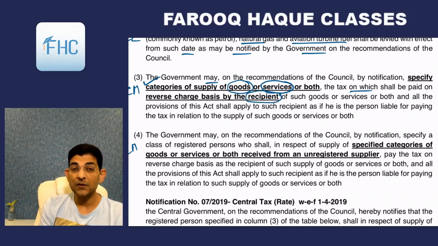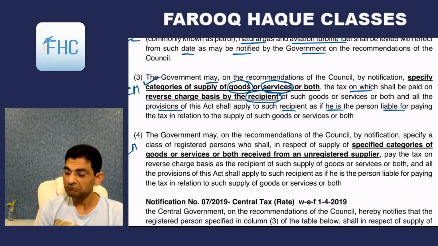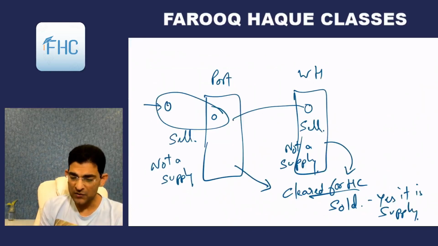So who pays tax? The recipient of such goods or service or both. And all the provisions of this act shall apply to such recipient as if he is the person liable for paying the tax in relation to the supply of such goods or service or both. Means he will be considered as an assessee, he will be considered as a taxable person. Who? The recipient.